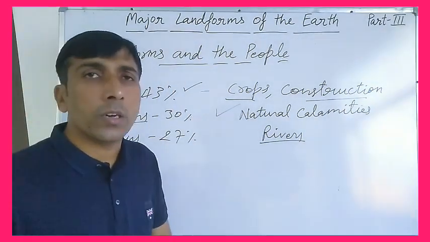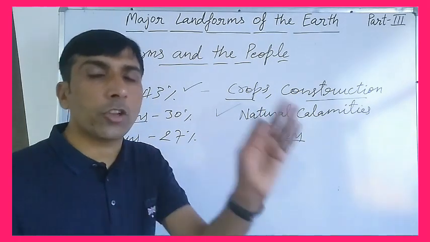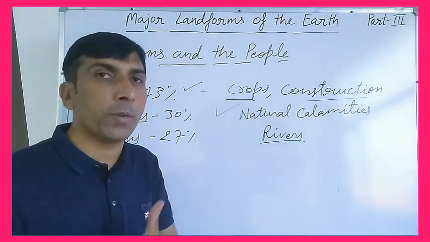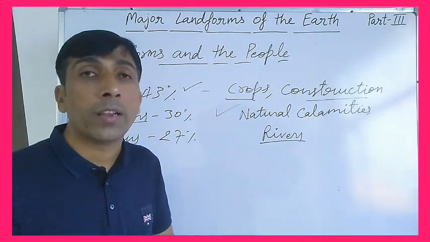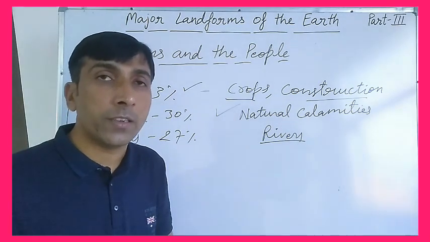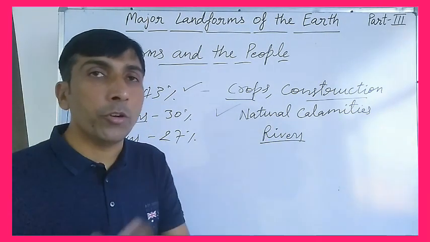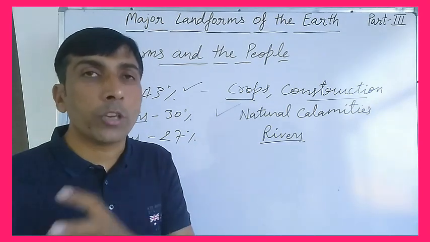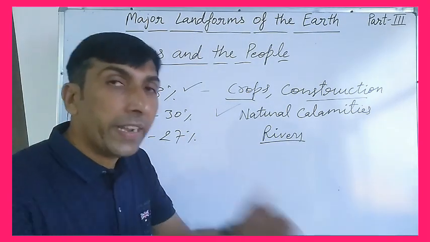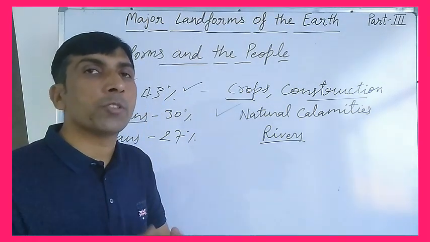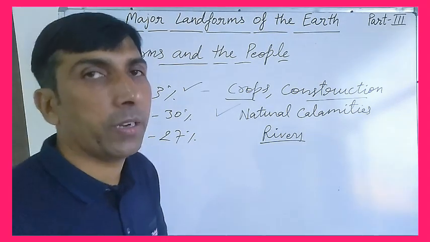But due to the mistakes of human beings, we face so many problems, as we have discussed about natural calamities. Today we are facing global warming, air pollution, water pollution, and land degradation. These kinds of problems are created by human beings, understand?